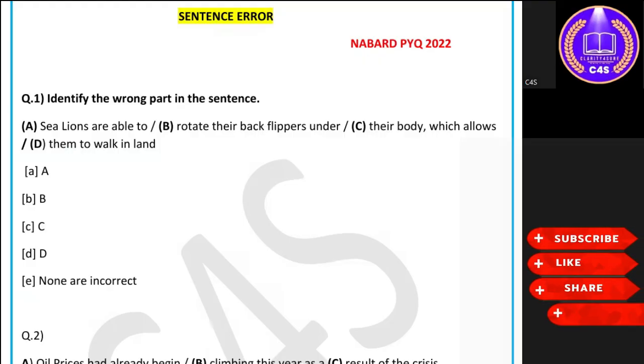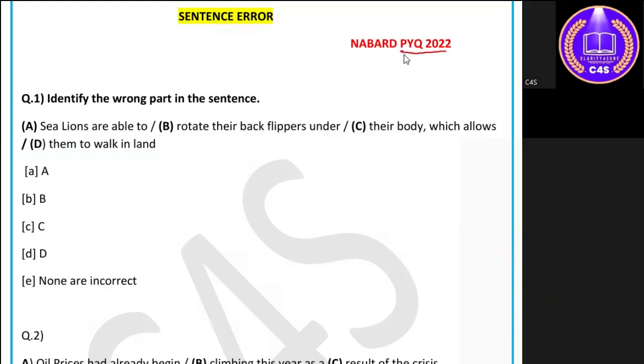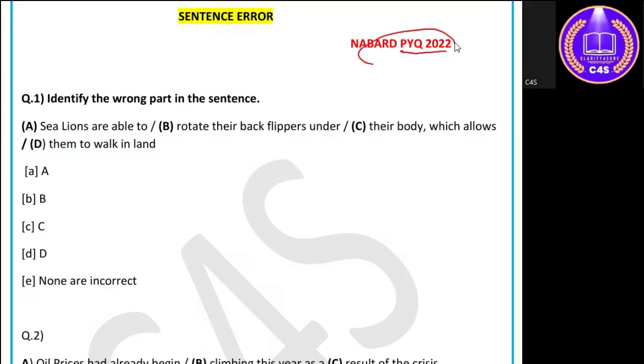And today's session is specifically dedicated to a PYQ picked up from the NABARD 2022 paper, which is a topic of sentence error. Now, sentence error, a very, very important topic, which is a favorite of many of the examiners. And the banking exams generally consist of at least 5 questions of sentence error. So, you have to have a good grip on this topic.